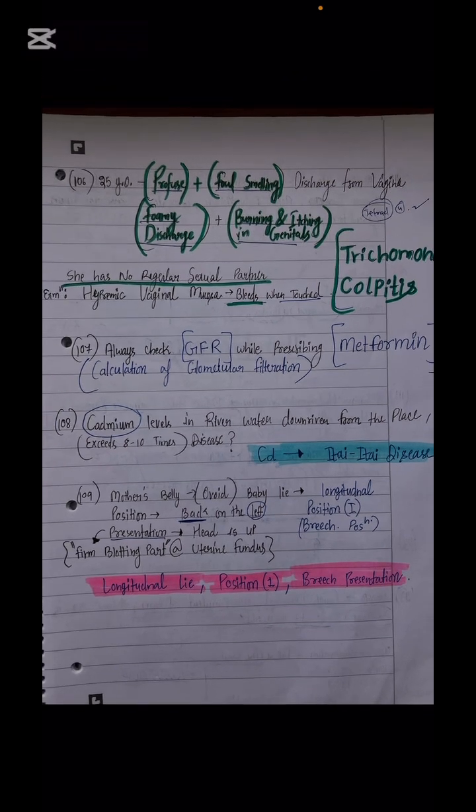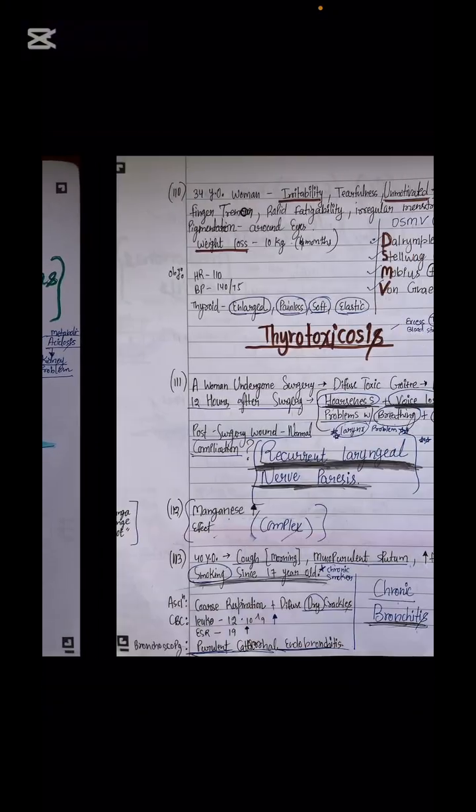We have also marked it incorrect a lot of times. Me and my friends also marked it incorrect a lot of times. Please understand it finally, or please learn it finally, that a lot of questions are related to this position. So the baby is in the longitudinal lie, position 1, breech presentation.